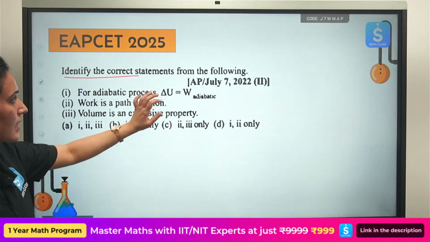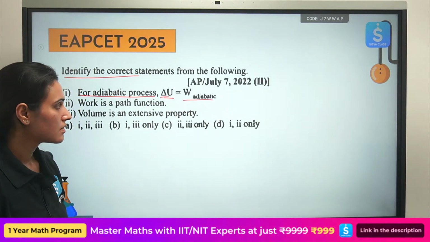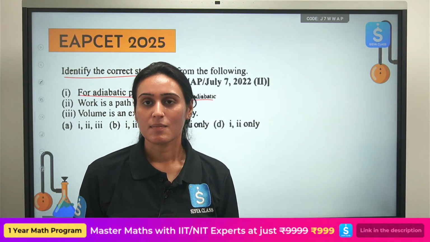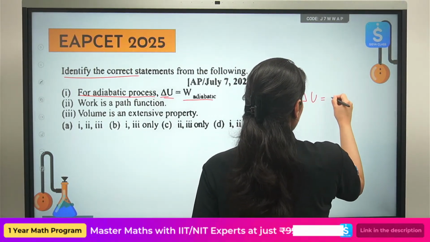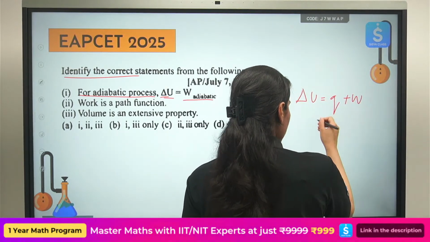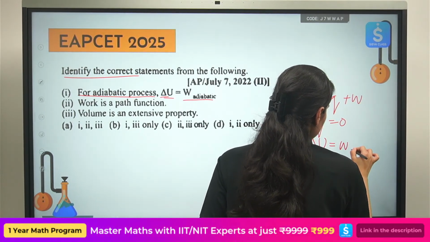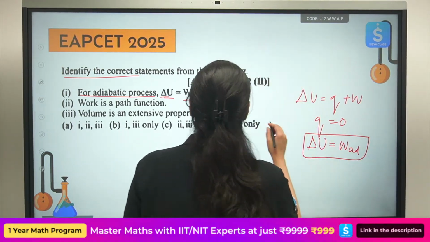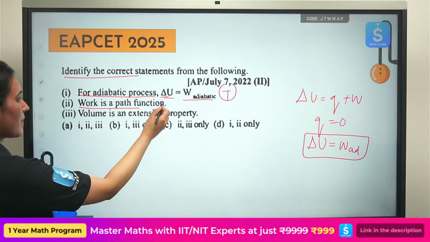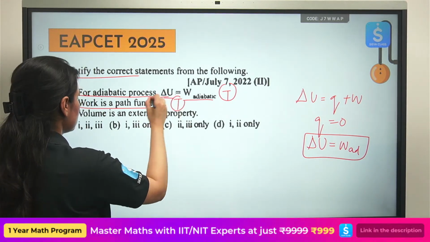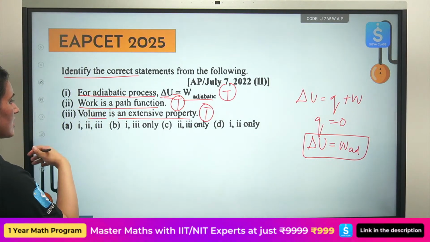Identify the correct statement from the following. For an adiabatic process, delta U is equal to work done. Why? Because heat exchange is 0 for adiabatic process. This is the first law of thermodynamics. So internal energy change will be work done for an adiabatic process. So the first statement is true. Work done is a path function. This is also true. Volume is an extensive property. This is also true. So first, second, third, all these statements are correct.